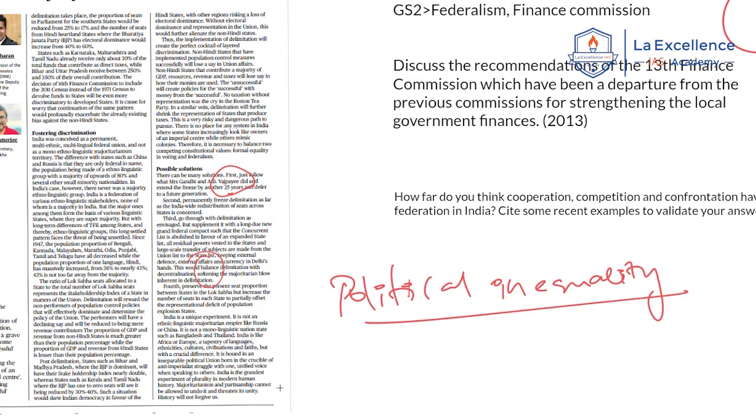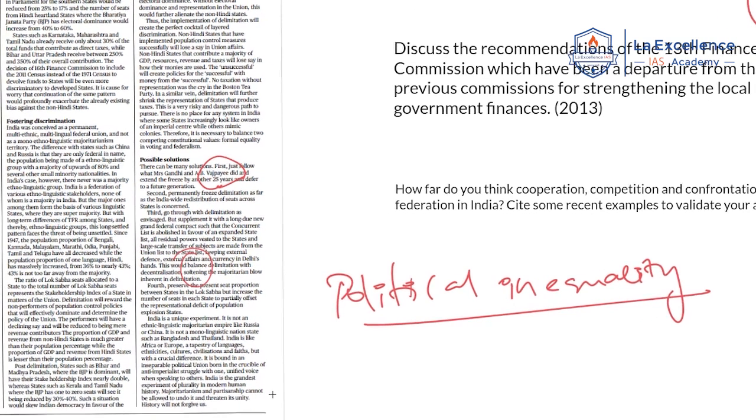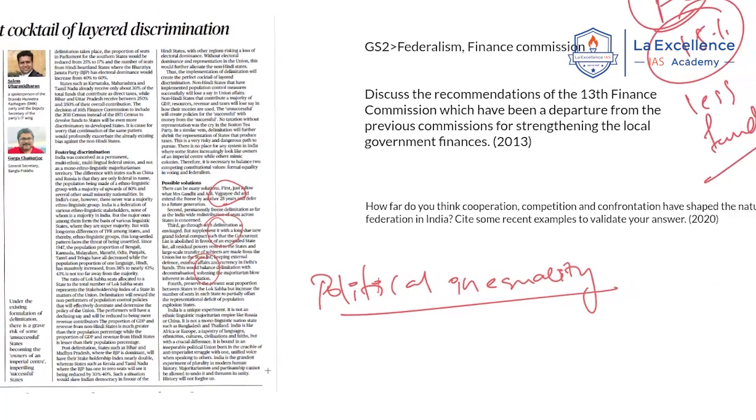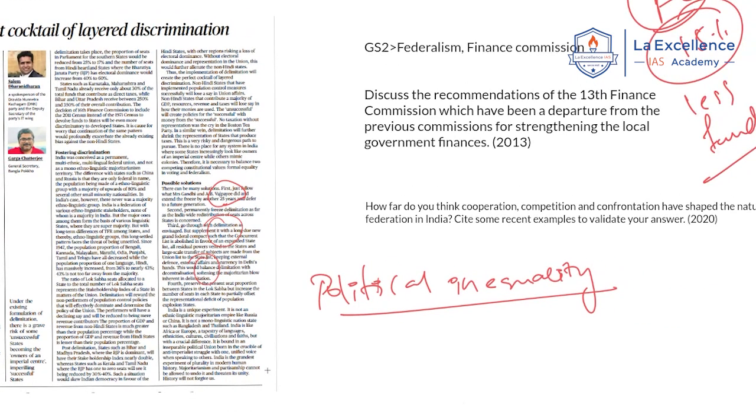Now, the other thing the author is suggesting is the transfer of subjects from the central list to the state list. Certain subjects are very important that can be facilitated to the state list to ensure balanced federalism. Now, this is what the author is saying. Now, this is the context of the news. And the author highlighted certain important things.